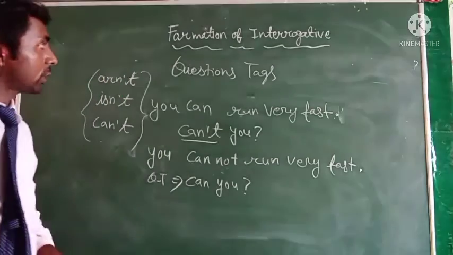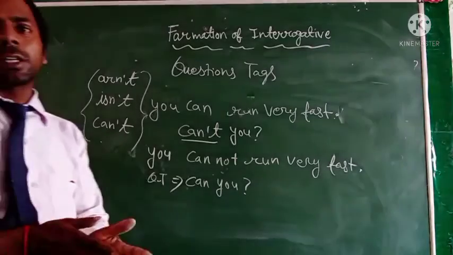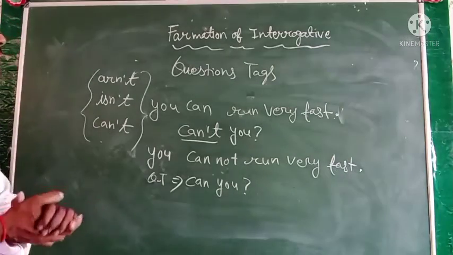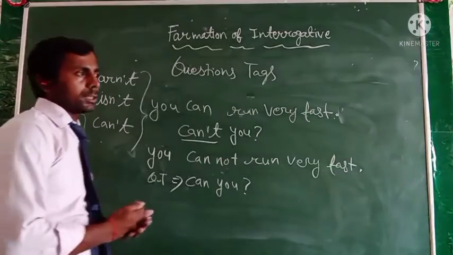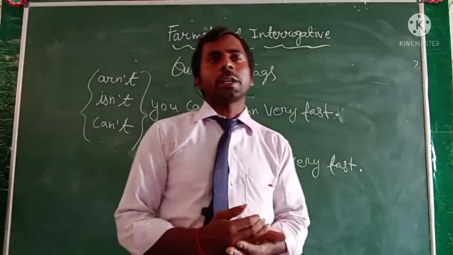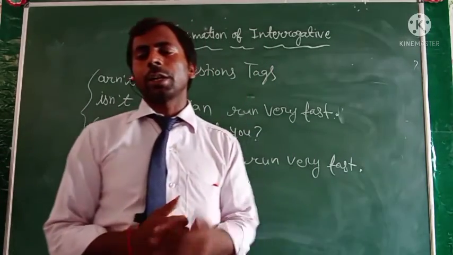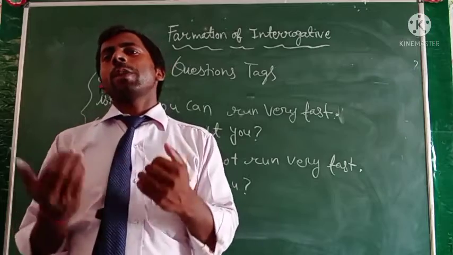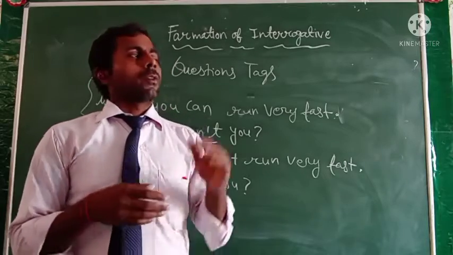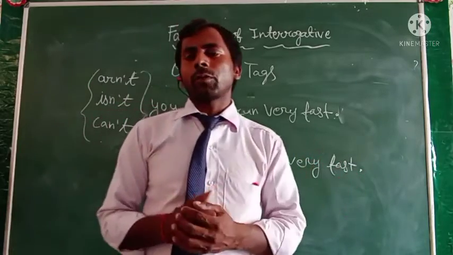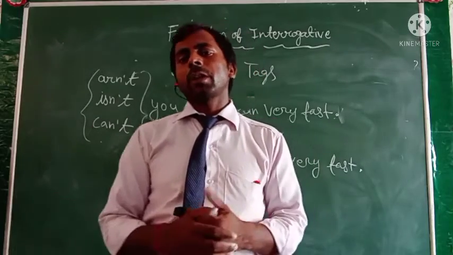So this is the formation of the interrogative sentence, and in this lesson you learned how to change a simple or statement sentence into an interrogative sentence, and how many kinds of interrogative sentences there are. First is the yes/no type of question, and second is the what/where type of question.